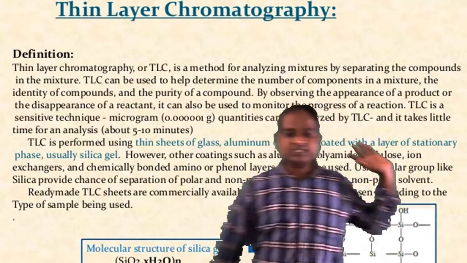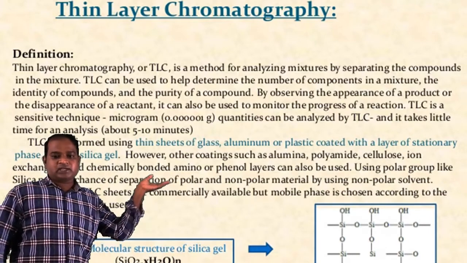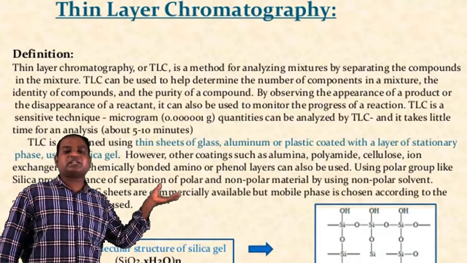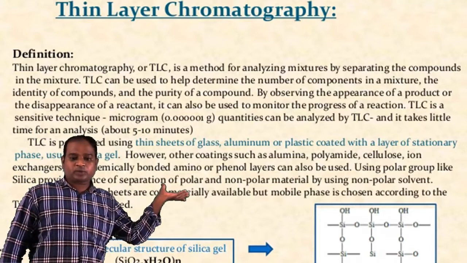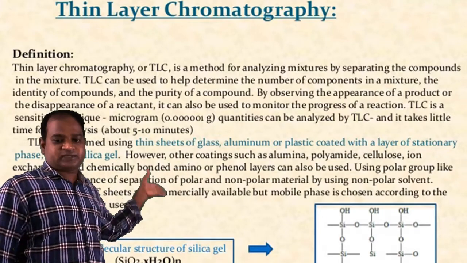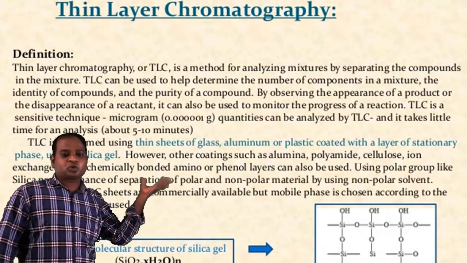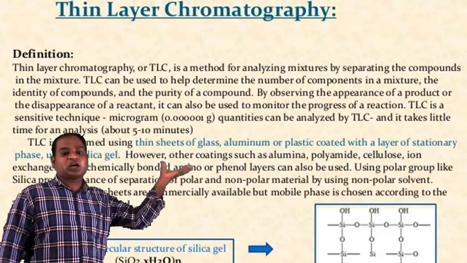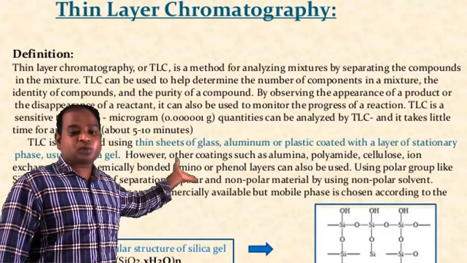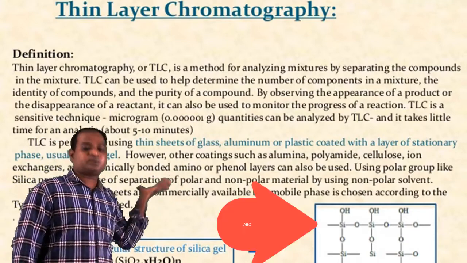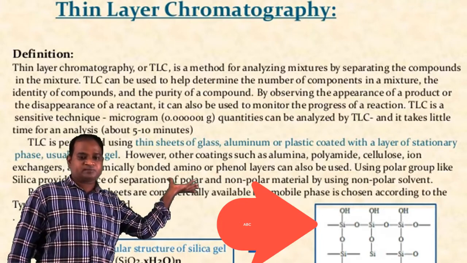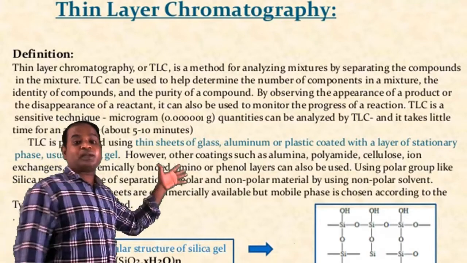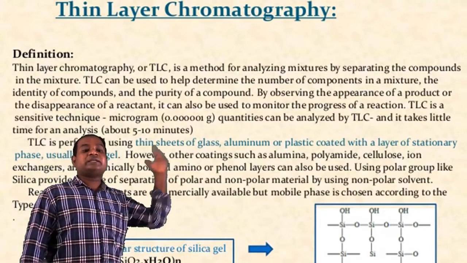However, other coatings such as aluminium, polyamide, cellulose, ion exchangers, chemically bonded amino or phenol layers can also be used for thin layer chromatography based on the sample you are using. Using a polar group like silica provides the chance of separating polar and non-polar material by using a non-polar solvent. That's why silica is most preferred for this technique. Nowadays, ready-made TLC sheets are commercially available, but the mobile phase is chosen according to the type of sample being used.